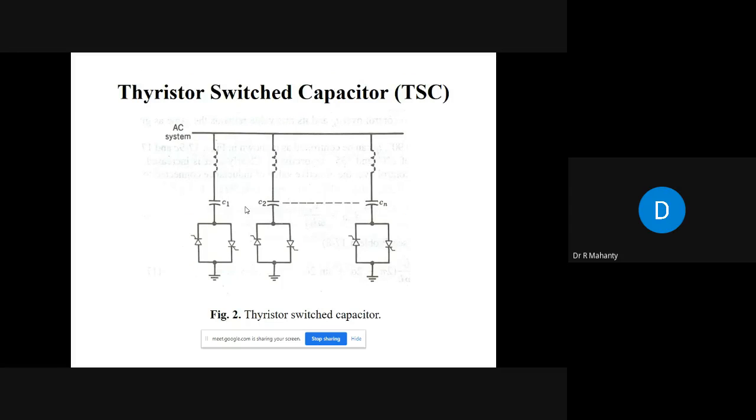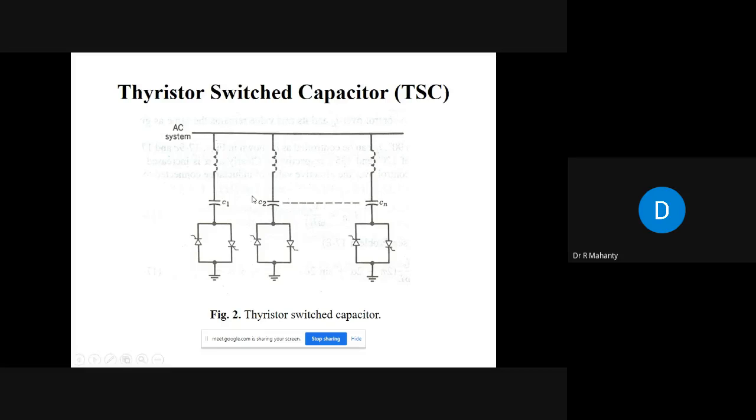Okay. Now, first of all, what is a thyristor switched capacitor? Let us see. In case of a thyristor switched capacitor, capacitors are switched on using thyristor switches. Okay. And depending upon the requirement, if you require capacitor value C1, then these two devices will be switched on and off in the positive and negative half cycle. If you require more capacitance, then C2 will be turned on, and so on.